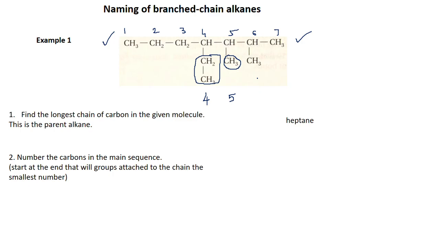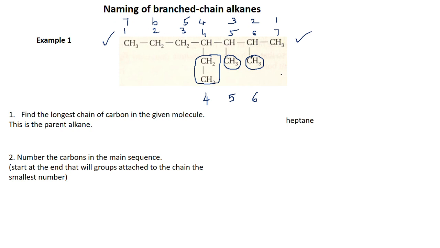And there is another substituent attached to the 6th carbon. You can name it this way. You can also start from the other end. You can have 7 as 1. So I mark it as 1, 2, 3, 4, 5, 6 and 7.